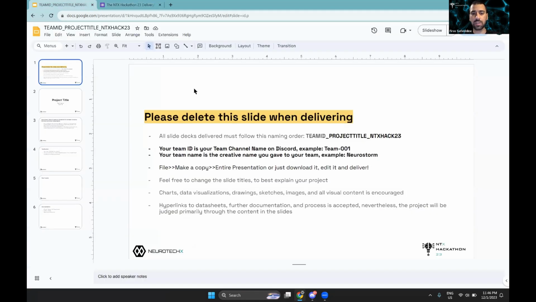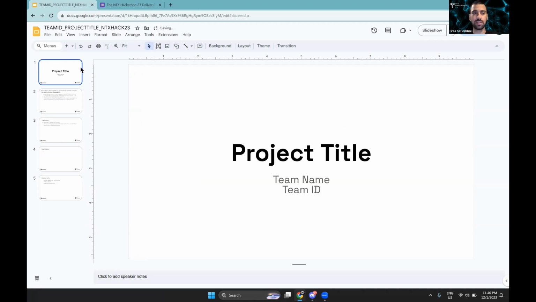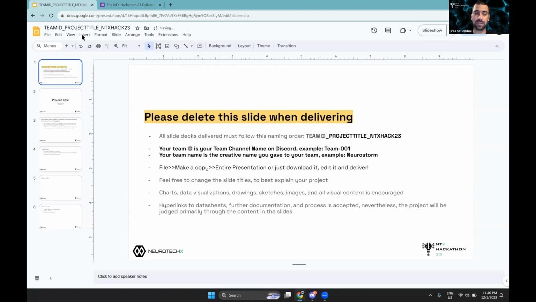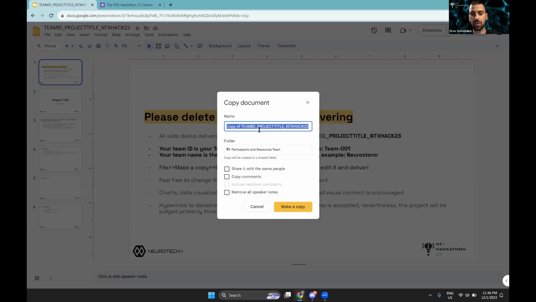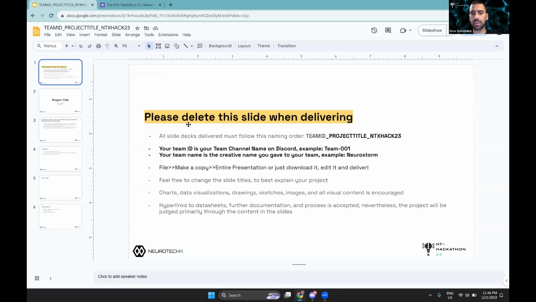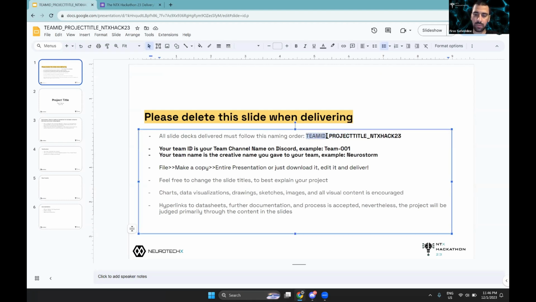Keep in mind that we already shared this presentation template. Make sure you delete this slide. But before that, to fill this, go to File, make a copy, entire presentation. That's going to create a new presentation on your drive. Follow these instructions. Follow here the team name, however it is on Discord, your project title, and then NTX Hack 23. Make sure you make a copy of this and you don't edit it, right? Feel free to change any titles here.